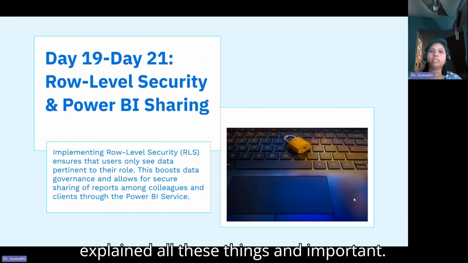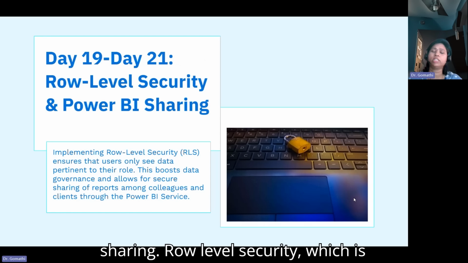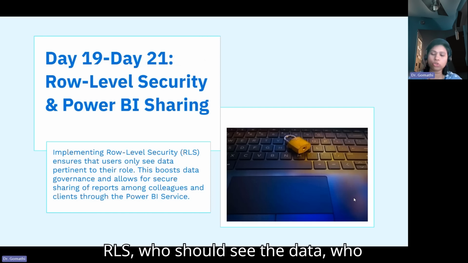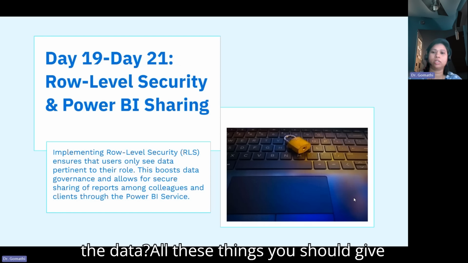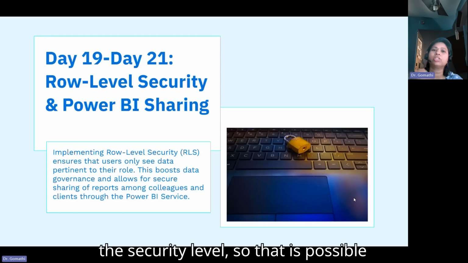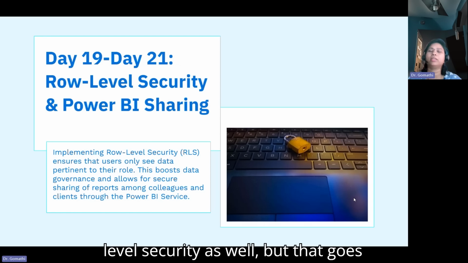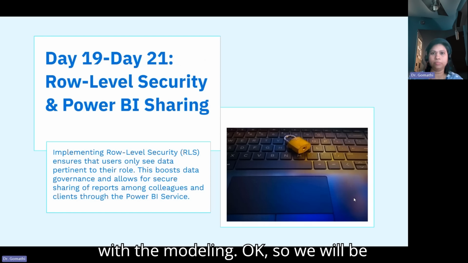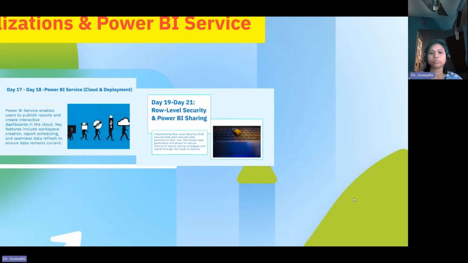Another critical and important concept is row level security and Power BI sharing. Row level security, which is RLS, decides who should see the data, who should edit the data, who should share the data. All these things you should give the security level. So that is possible in Power BI. Of course, we have column level security as well, but that goes with the modeling. So we will be concerned with the row level security.